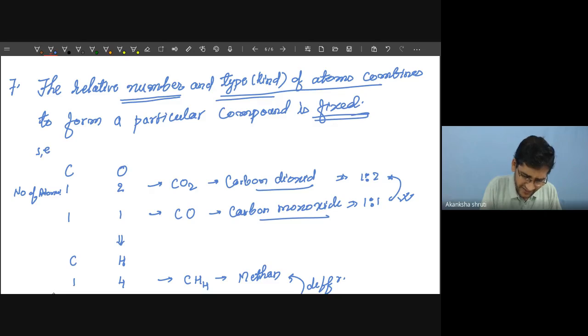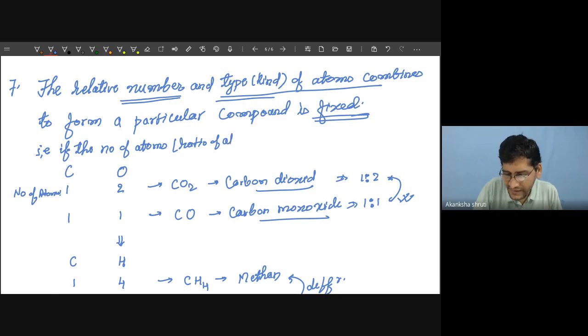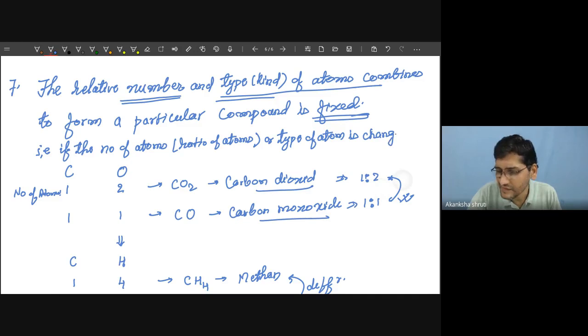That is, here you may add, if the number of atoms or ratio of atoms or type of atom is changed, then a new compound is formed.